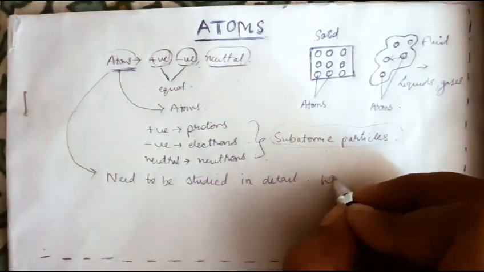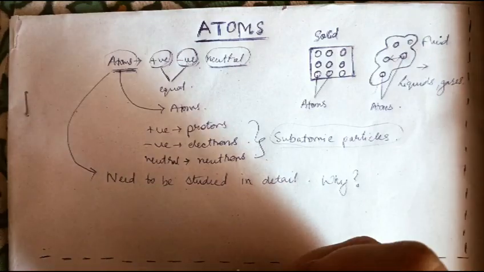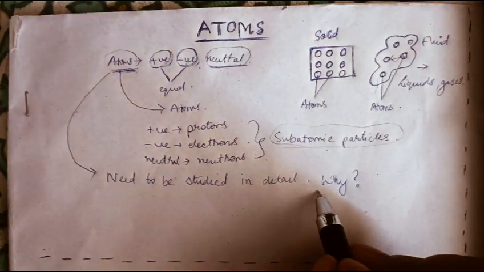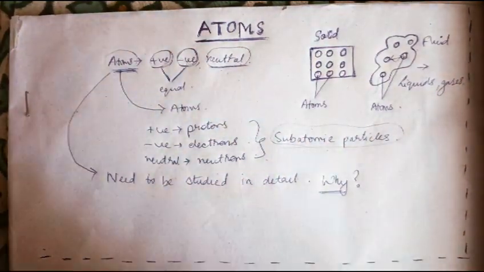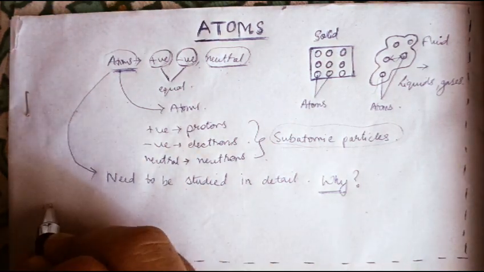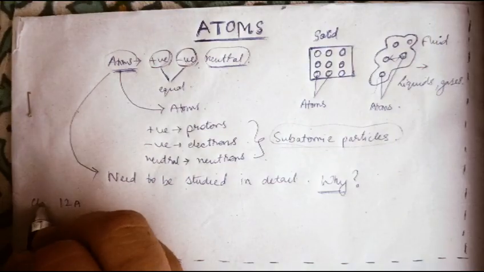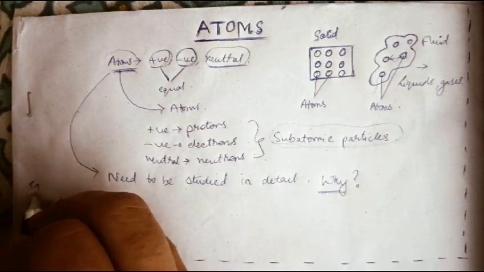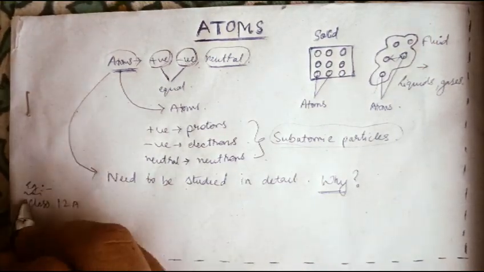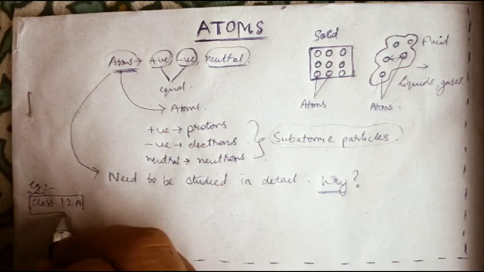The question is why? So we are going to talk about the why in this video. Okay, why? See, for example, we have a classroom here, class 12A. This is just an example.